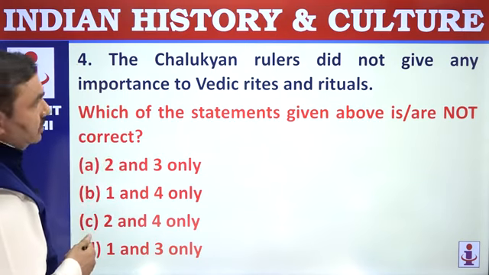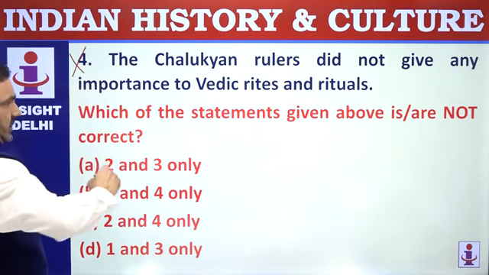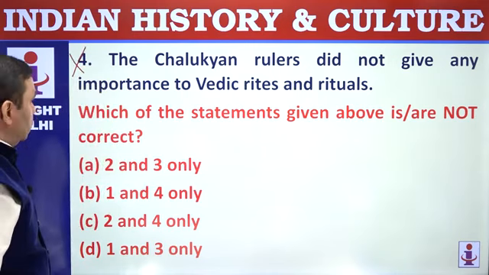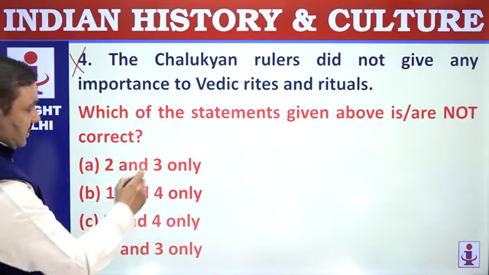The Chalukyan rulers did not give any importance to Vedic rituals. That's wrong here. They gave importance to Vedic rituals. They performed Vedic sacrifices. Not correct. 1 and 4. That is B.